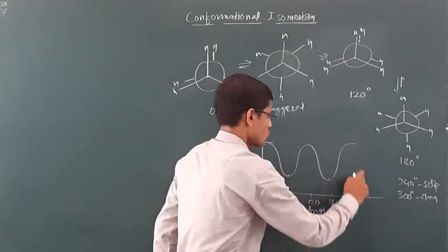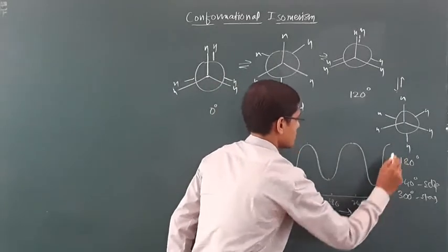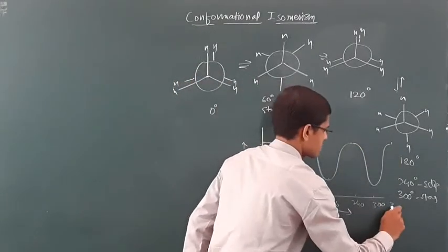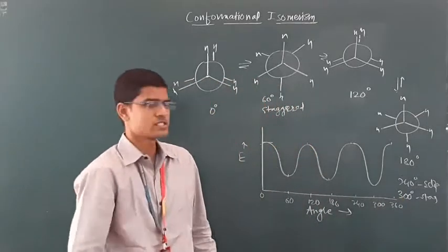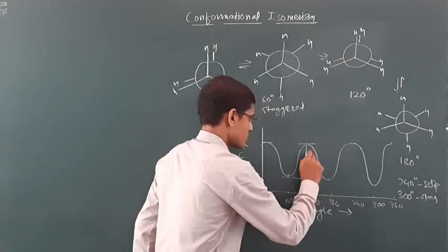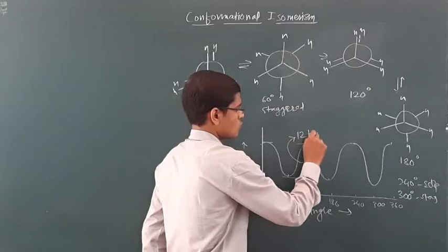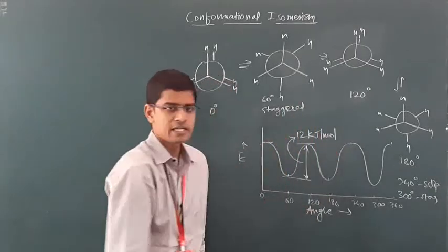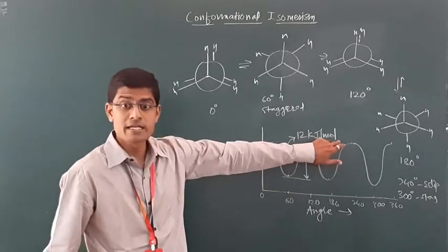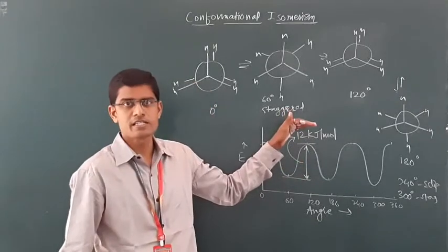Then 240, eclipsed. Then 300, again staggered, and lastly 360, eclipsed, which is highly energetic. And the energy gap between these two isomers is 12 kilojoule. That means the molecule has to spend this much energy to maintain the eclipsed conformation.